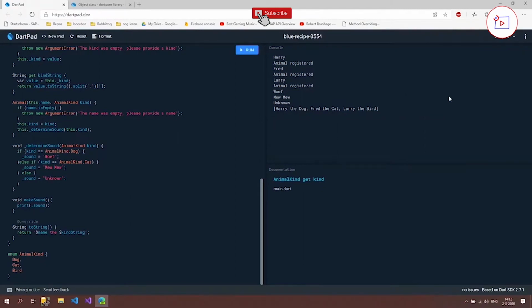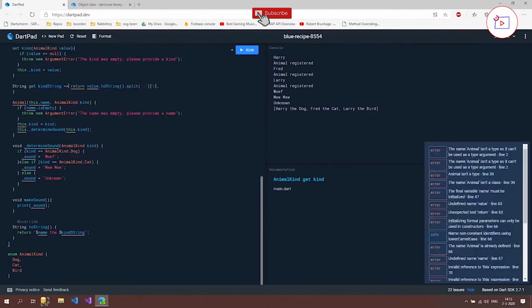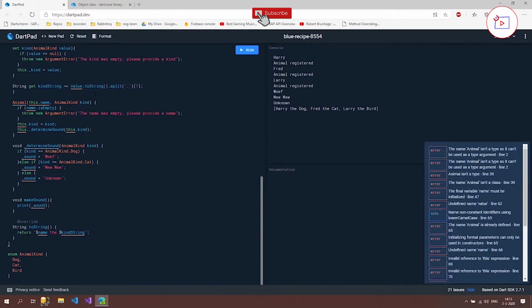So as I mentioned in the last video, we're going to fix this with lambda expressions, and we are actually able to do that. So lambda expressions, also known as arrow functions, are a quick syntax to write a certain code. So how does this work? Instead of this getter with the curly braces, we could also use this arrow operator, and what we're going to do now is we're not going to return because it knows that we're going to return something, but this value doesn't exist.